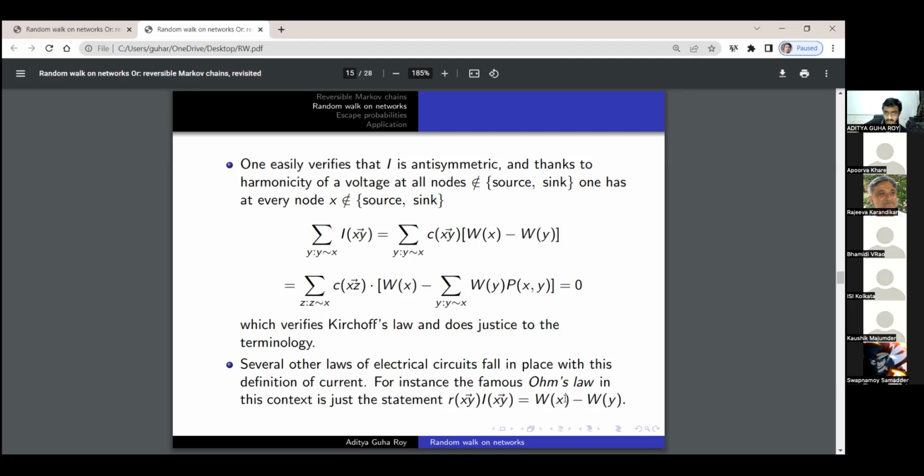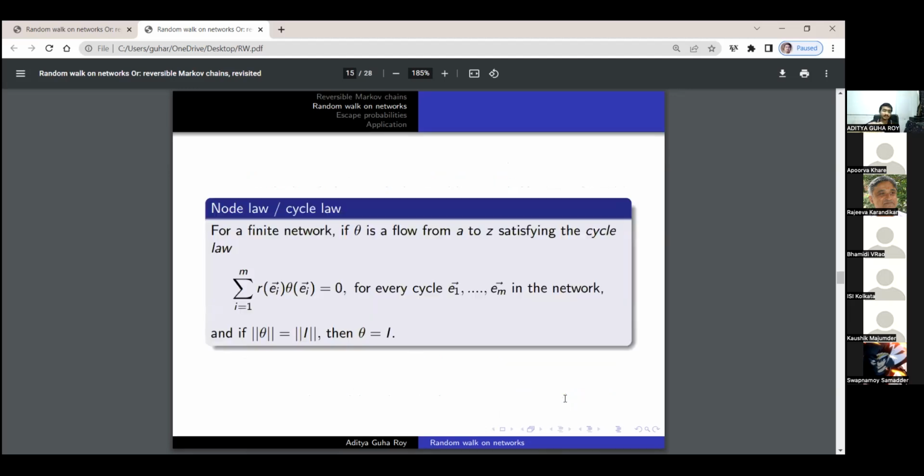So it's fine. Now we come to an important result, again without proof because of time constraints, and because I wanted to keep the slide concise. It is called the node law, cycle law. It says that suppose we have a finite network, so the number of vertices in this network is finite, and theta is a flow from the source to the sink. Then it satisfies the cycle law.